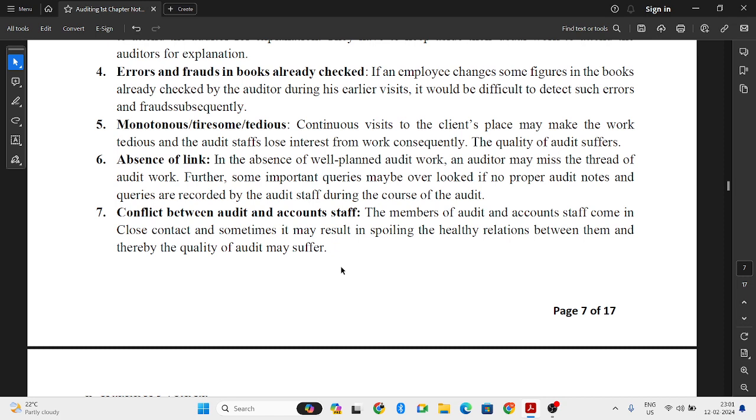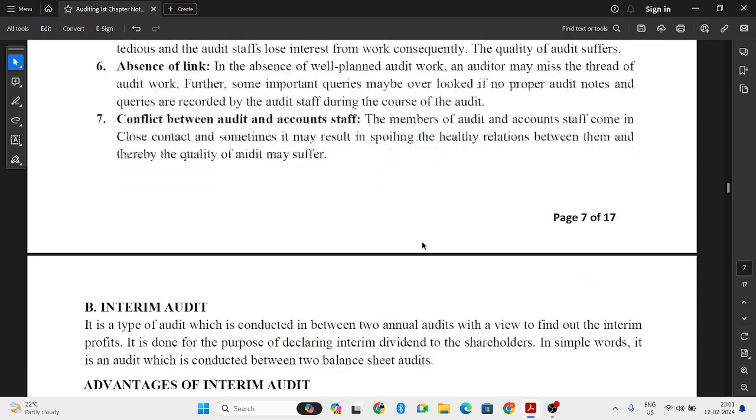So the absence of link is one of the disadvantages. Next, conflict between audit and account staff. So what happens when the auditor has too many questions? Our accountant staff may lose his temper, and there will be a conflict, there will be a fight between the auditor and the account staff. So this will spoil the healthy relations of the organization as well as the auditor's healthy relationship. So that is one of the very biggest disadvantages.